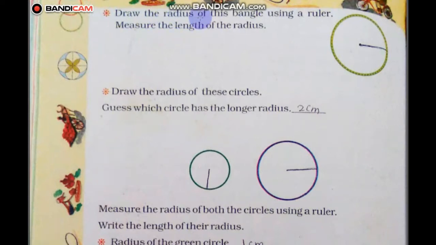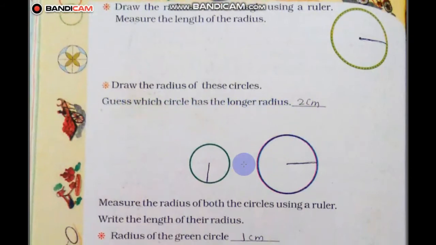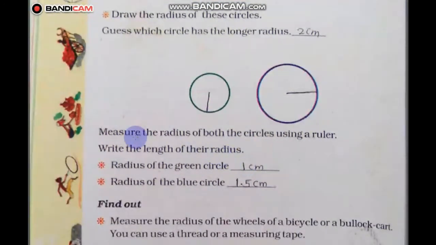Draw the radius of this bangle using a ruler. Measure the length of the radius. Draw the radius of these circles. Guess which circle has the longer radius? Measure the radius of both the circles using a ruler. Write the length of their radius. Radius of the green circle, 1 centimeter. The radius of the blue circle, 1.5 centimeter.